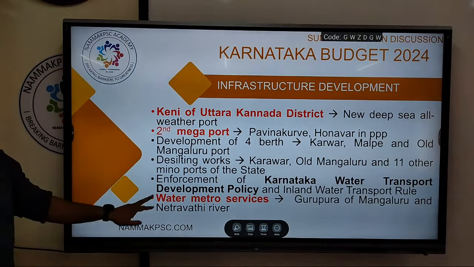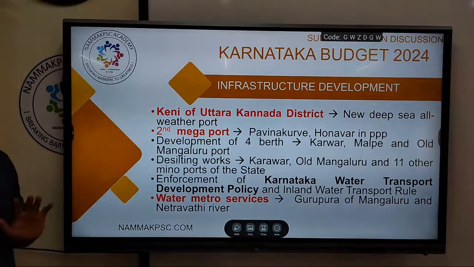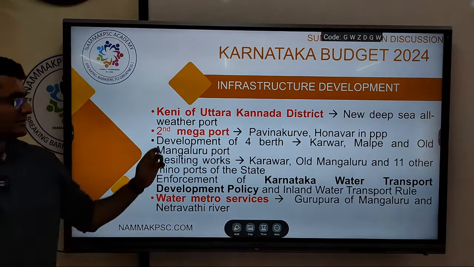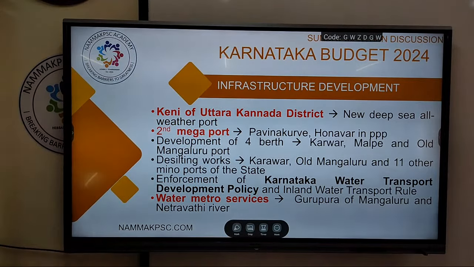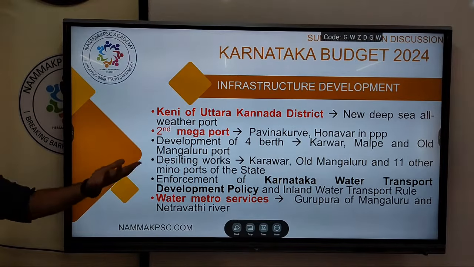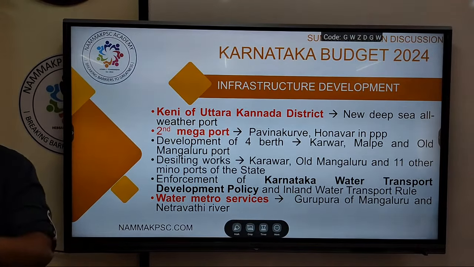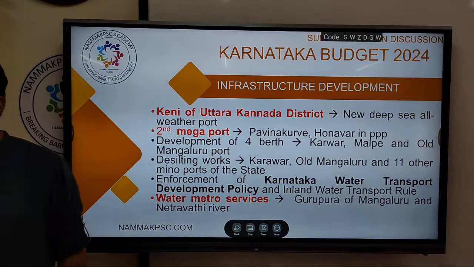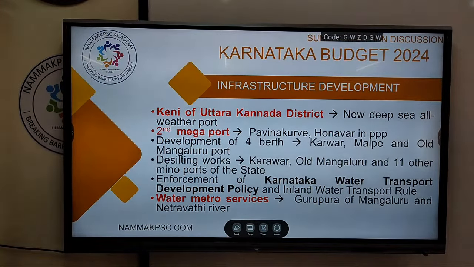So probably what I marked in red is important. Keni, a new deep sea all-weather port will be set up. A second mega port in Honavar. The rest, most of the ports will be developed, with desilting work, because of constant deposition, a lot of silt has deposited, reducing the functioning of these ports. So keep this in mind. Karnataka water transport development policy, as such nothing very factual was there, so I have skipped that.